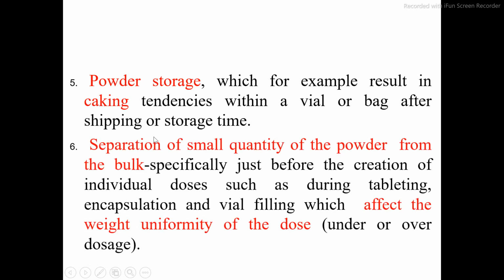Then there is separation of a small quantity of powder from the bulk. Suppose you have 1000 kilograms of powder and you are taking a very small quantity of the powdered material. In that case, it may affect the weight uniformity of the dose. Suppose we are expecting 500 milligram of drug for a tablet and you are taking a very small quantity from a 1000 kilogram batch, then you may observe that it affects the weight uniformity.